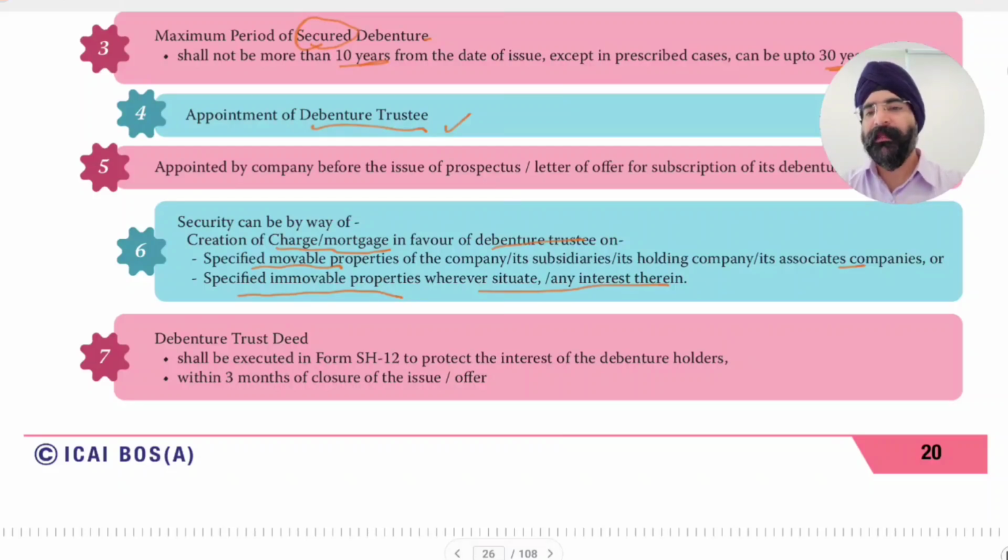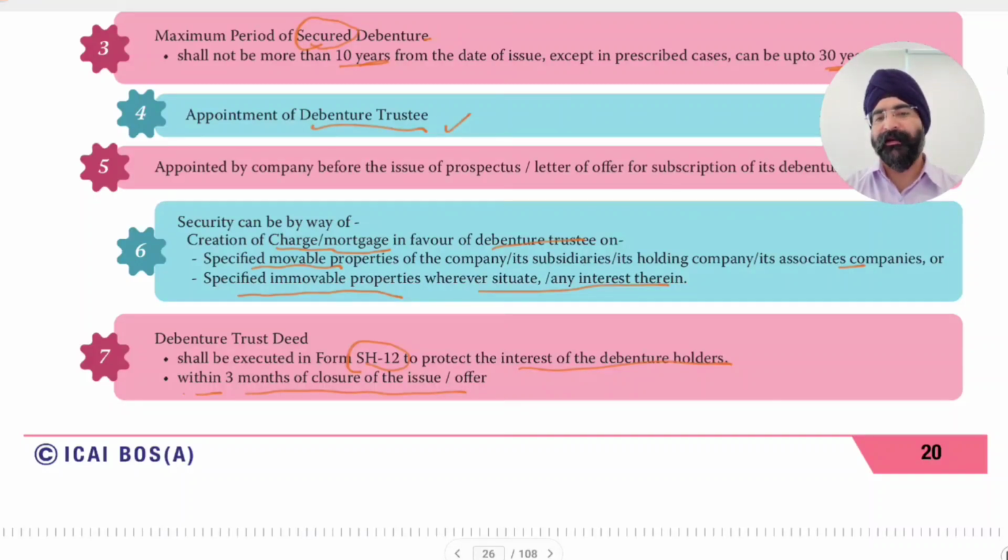A charge can be created. Debenture trust deed shall be executed in Form 12. So the debenture trust deed shall be executed with the debenture trustee in Form 12 to protect the interest of debenture holders. The debenture trust deed contains various terms, the duties of the company, the powers of the company and debenture holders, and what compliance the debenture holders require from the company on a quarterly basis, monthly basis. So all the terms are provided. The debenture trust deed shall be executed in Form 12 to protect the interest of debenture holders within 3 months of closure of the issue or offer.